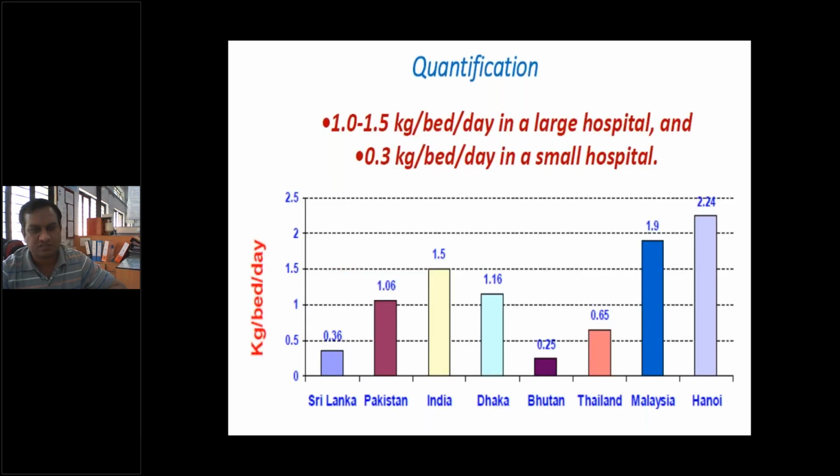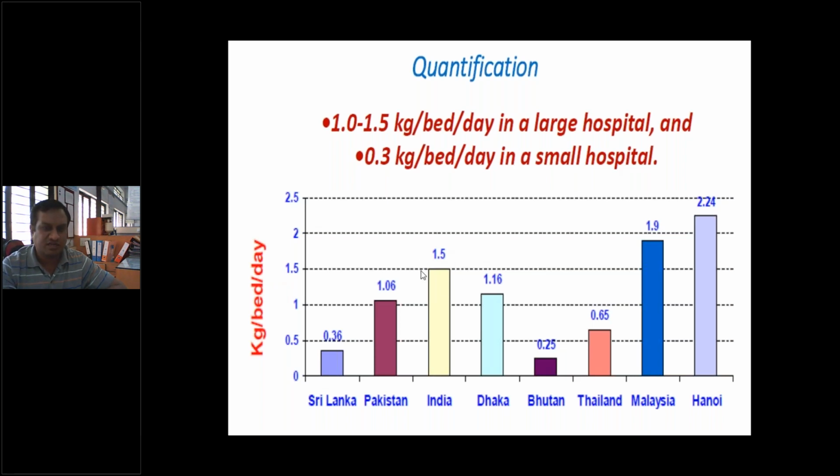So this is the quantification. This graph gives us the idea of what exactly the countries are generating as biomedical waste, that is 1 to 1.5 kg per bed per day in a large hospital, and 0.3 kg per bed per day in small hospitals. So you can compare Sri Lanka, Pakistan, India. So we are going to consider India. So this is 1.5 kg per bed per day of biomedical waste generated, right?